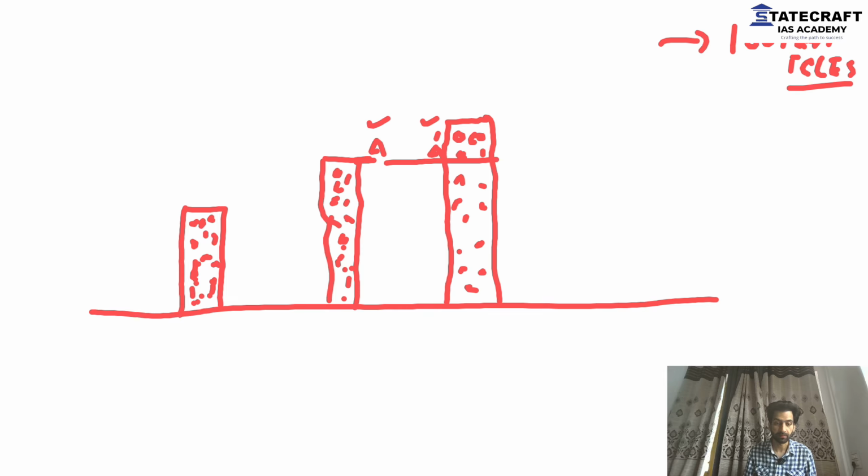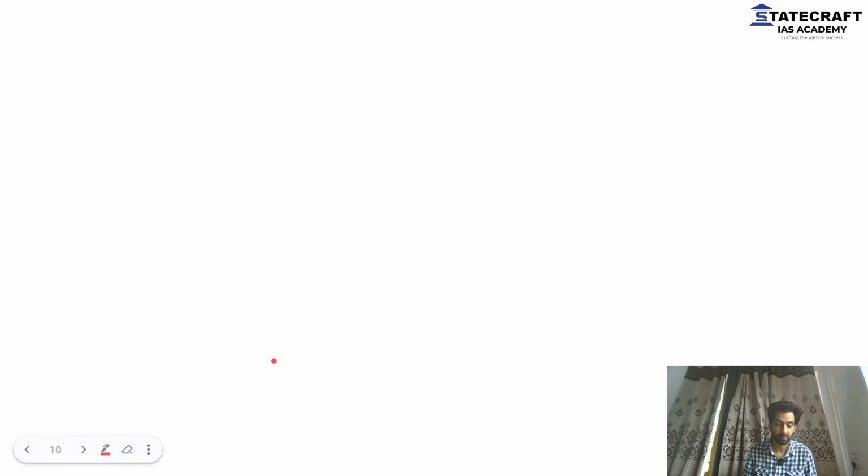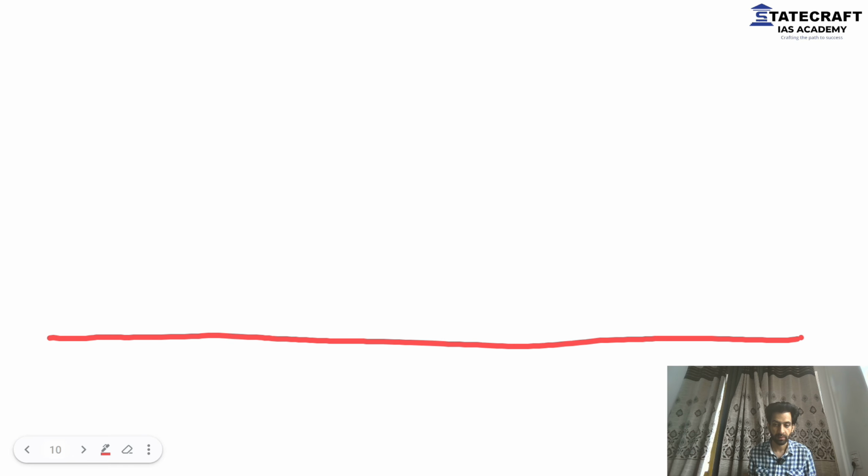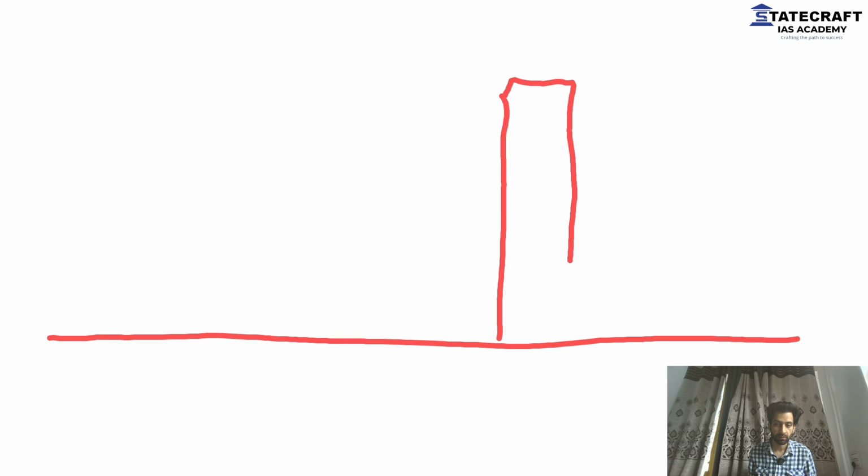Give me a second, let me make the diagram a bit clearer so that you understand properly. Well, of course, I'm not good at making diagrams. This is the region around the equator, where we have 100 air particles.